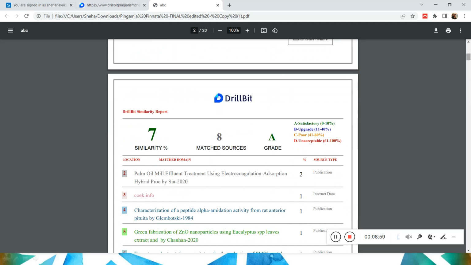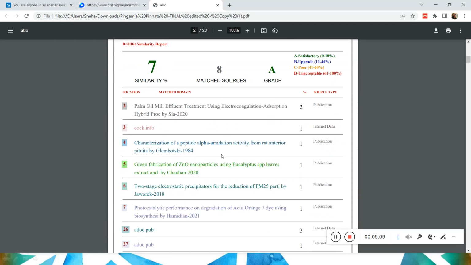And this is the similarity index. You can see 7%, 8 match sources, grade is A as per the 0 to 10 criteria. So in this way you can get to know from where it has matched. You may not have copied; the way of writing would be similar to those papers. So in that way you can see it's very, very minimal. That doesn't mean you have copied. In case this becomes 50%, then definitely that is a source that you have copied from this particular paper. In this way different codes have been given, numbering has been given, colors have been given. So in the paper those colors would have been highlighted.